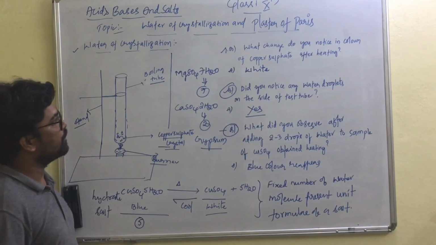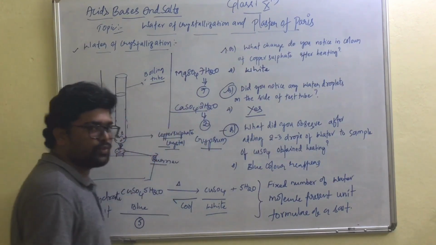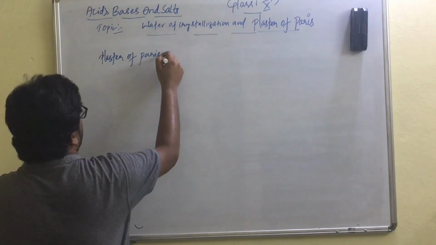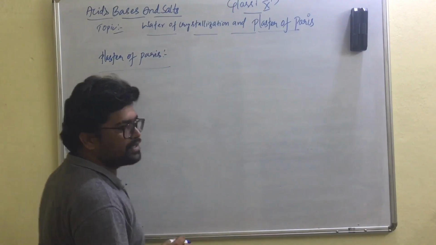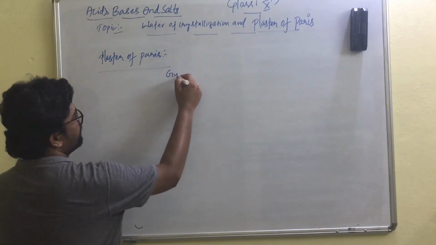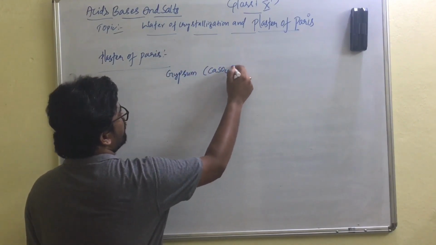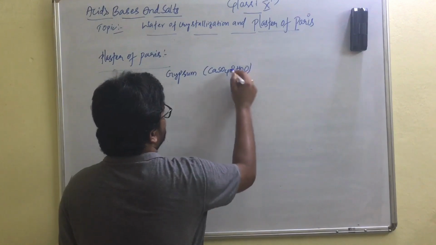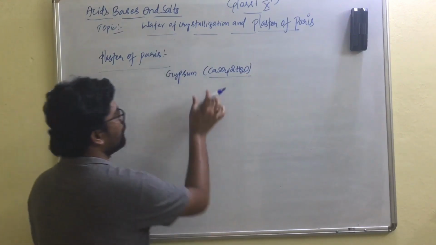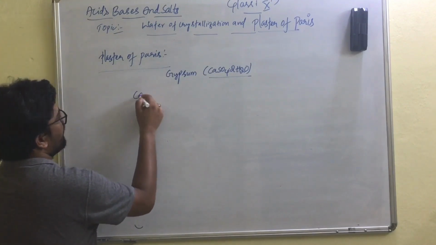So let us learn another concept called plaster of Paris. The next concept is plaster of Paris. We get plaster of Paris from gypsum. So what is gypsum, children? It is nothing but CaSO4·2H2O. What is the water of crystallization for gypsum? It is 2.